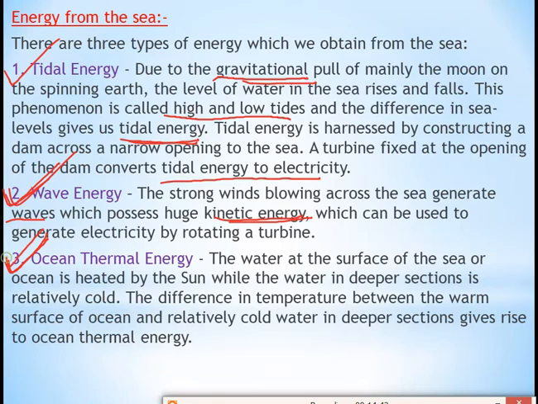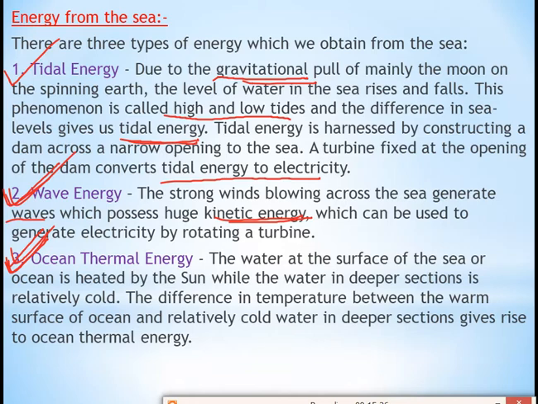And the third type of energy which we have to read, which we get from the sea, is ocean thermal energy. Thermal means heat, right? So the water at the surface of the sea or ocean is heated by the sun. The water present in the sea or ocean will continuously get heated because of the sunlight. After that, the water which is present deep inside the sea or ocean is very cold. The surface water will be hot, but the water deep inside the sea is very cold. The difference in temperature between the warm surface of the ocean and the relatively cold water in the deeper section gives rise to ocean thermal energy.